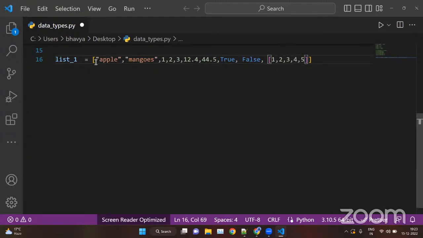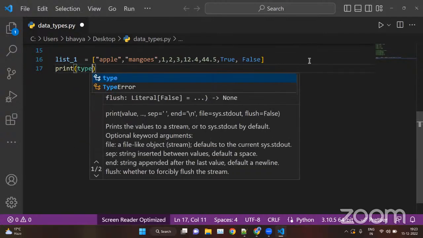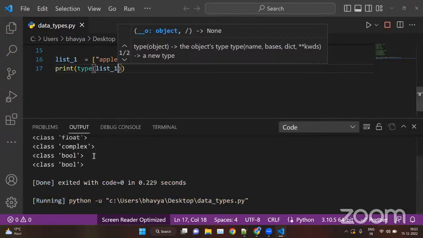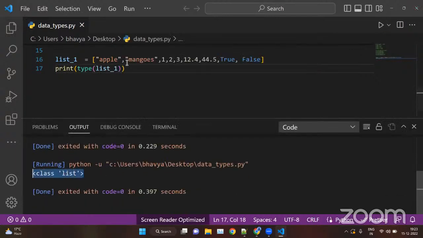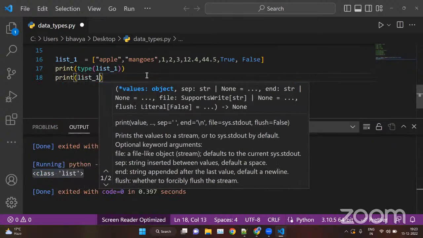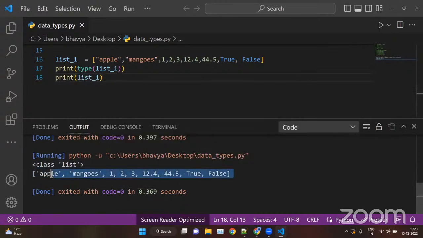We can store tuples inside list. We can store dictionaries inside list. But for this I'm removing them, let's keep it simple. When we check the type of data type that list_one is storing, that is list. And if you want to print, we can easily print it. List_one, when you run this, this is your list. So anything with multiple data types stored inside square brackets is known as list.